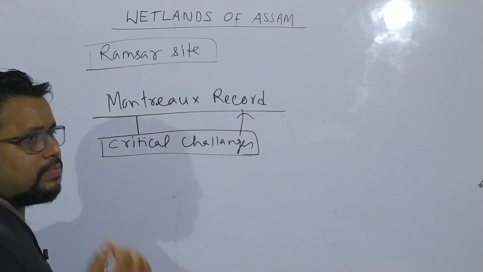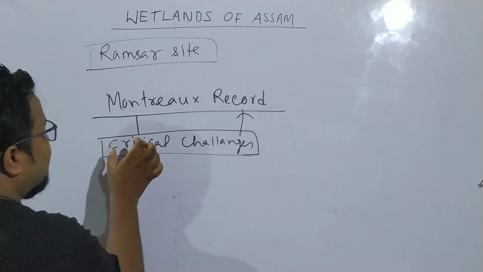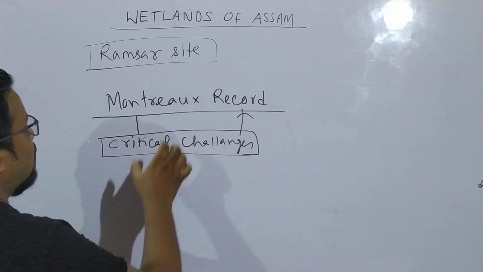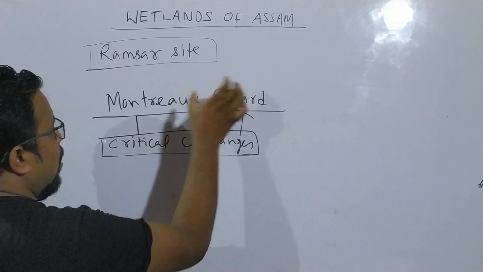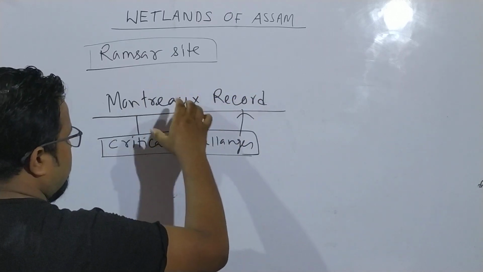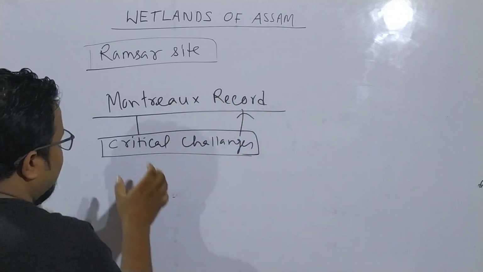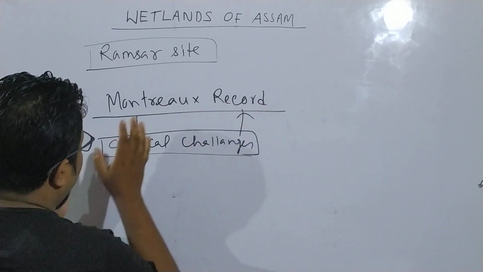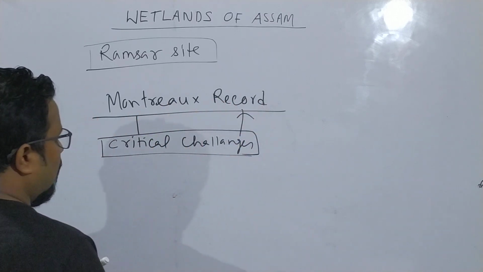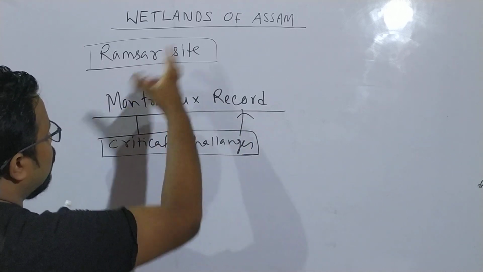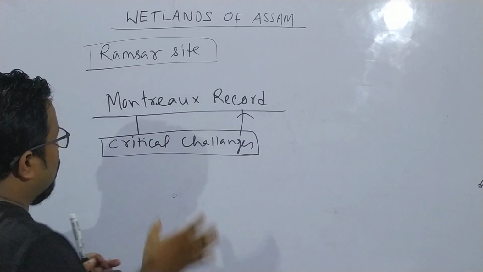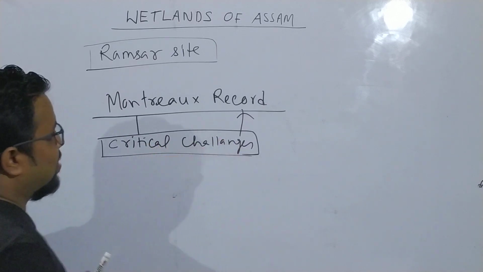Only selected Ramsar sites which are facing critical challenges have their names in the Montreux Record. So it is a register of those wetlands which are facing critical challenges.